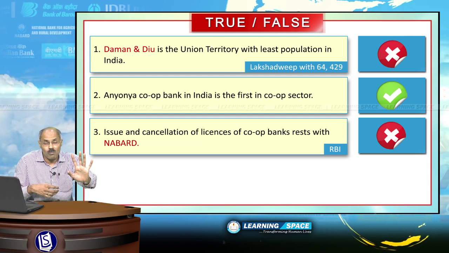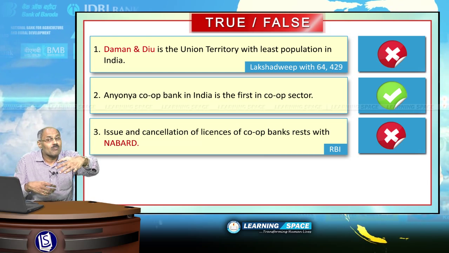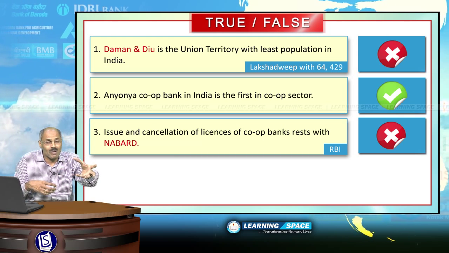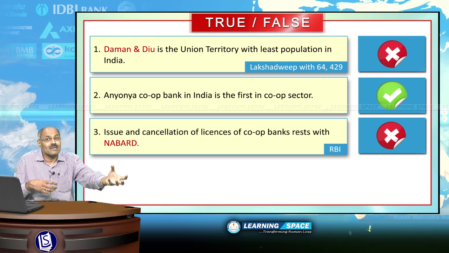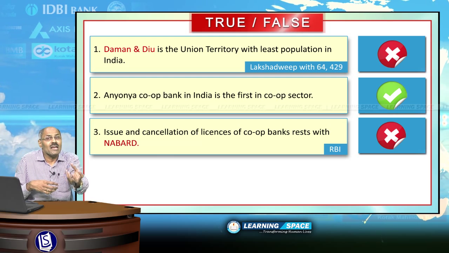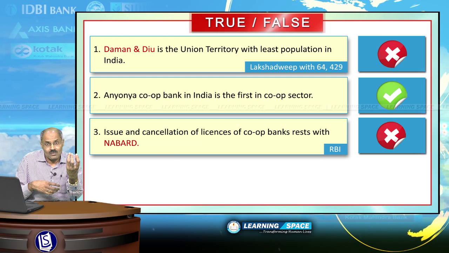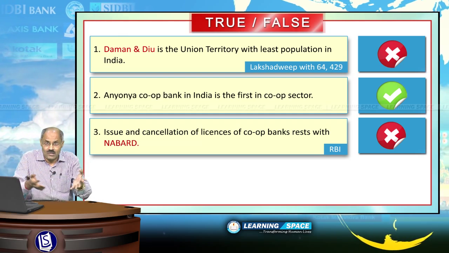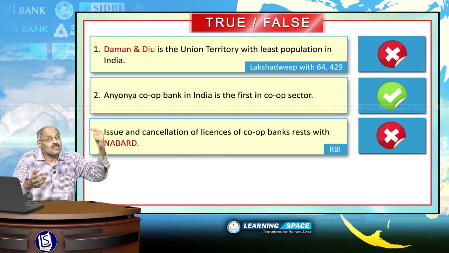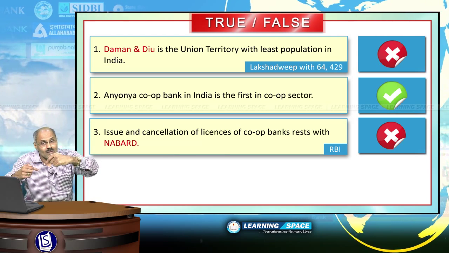NABARD has got no such power, but some supervisory powers are given to NABARD because these cooperative banks are vested with rural development, and agriculture is the main portfolio for their operations. Because of this, certain guidelines or supervisory functions are given to NABARD, but issue and cancellation of license primarily rests with Reserve Bank of India.